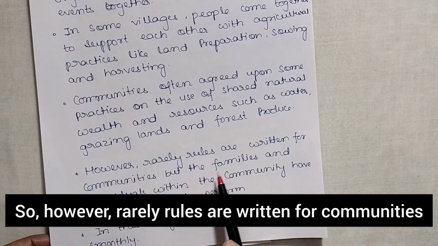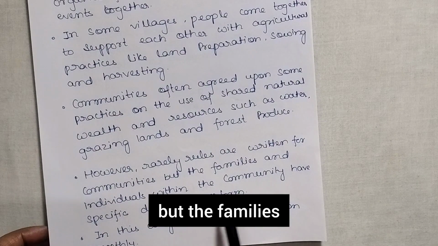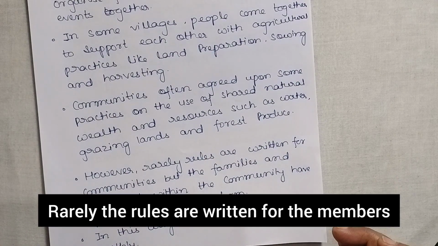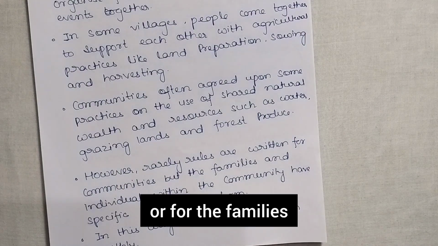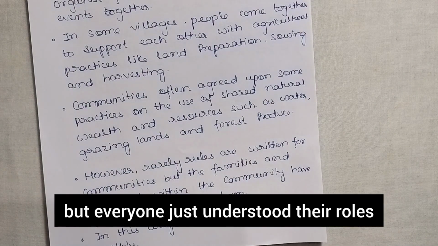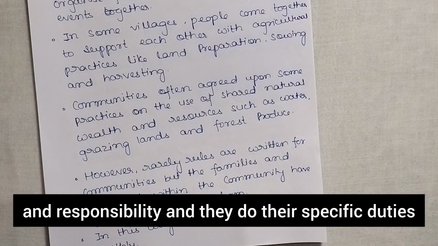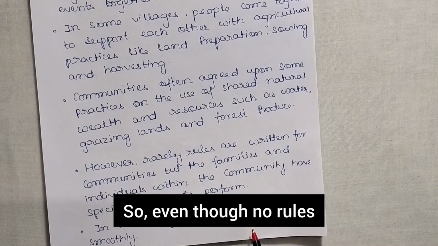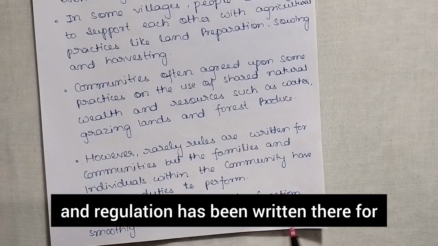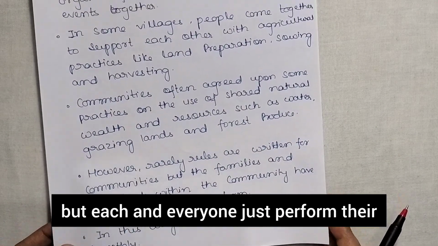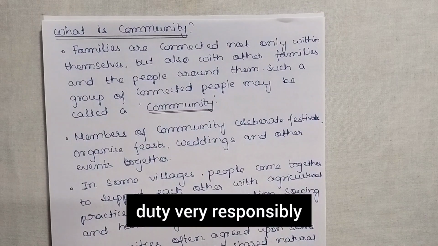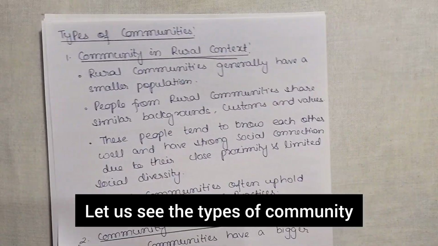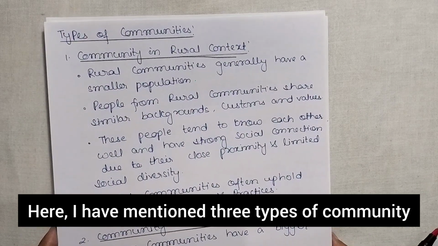However, rules are rarely written for communities, but the families and individuals within the community have specific duties to perform. Rarely are rules written for the members of the community or for the families, but everyone understands their roles and responsibilities and does their specific duties. In this way, the community functions smoothly. Even though no rules and regulations have been written for the members of the community, each and every one performs their duty very responsibly, right? So this is the community. Let us see the types of community. Here I have mentioned three types of community.